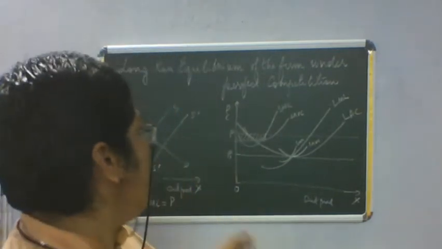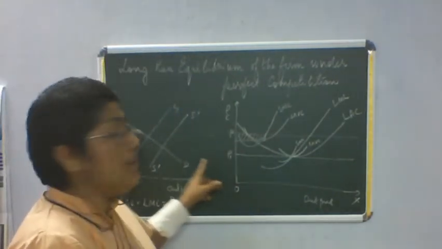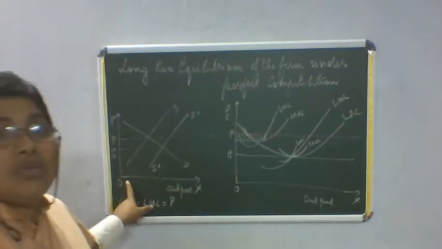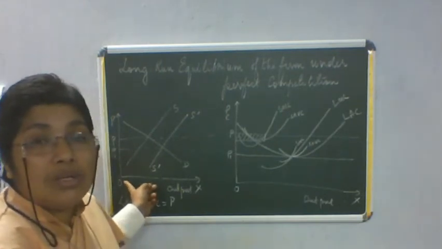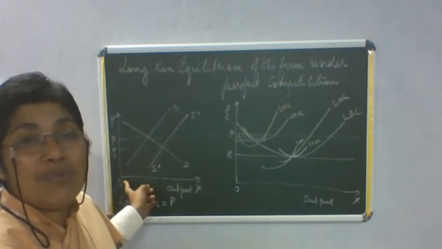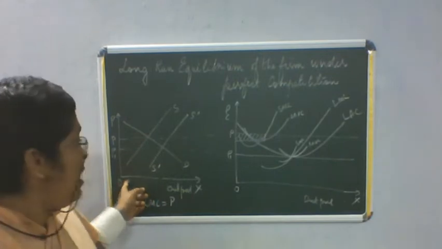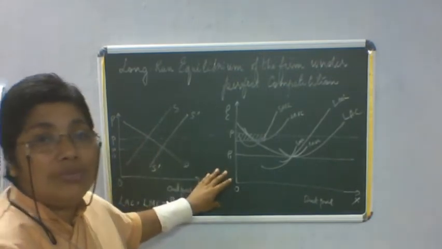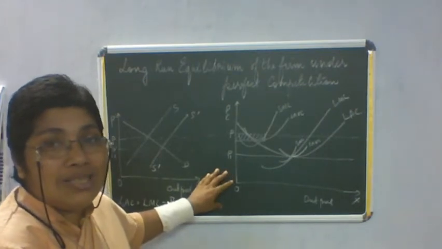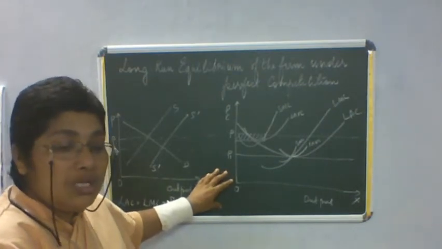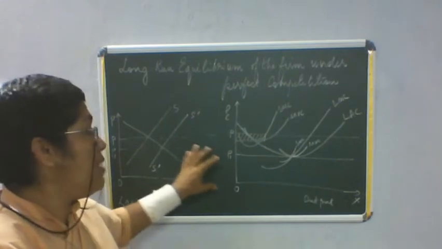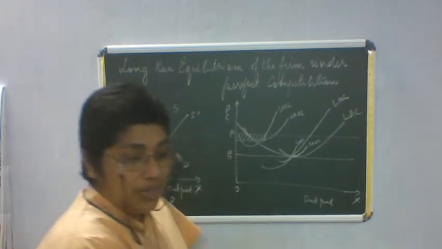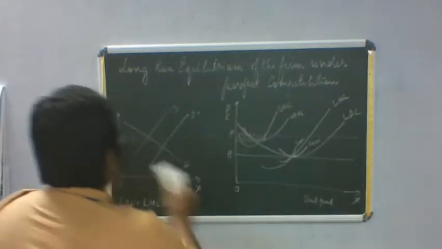This is the diagram. You can see there are two diagrams, which are used to explain the long run equilibrium of the firm in perfect competition. Now if I draw it like this beforehand, you may not be able to understand it. So listen to how I am drawing and how I am explaining this diagram. I am going to rub this out and draw it again.